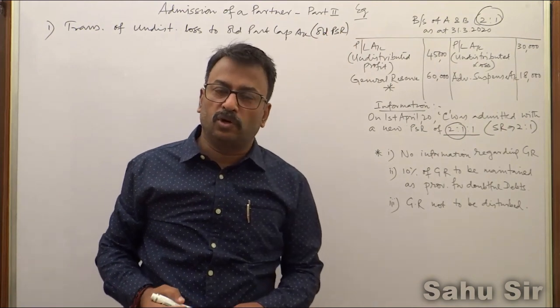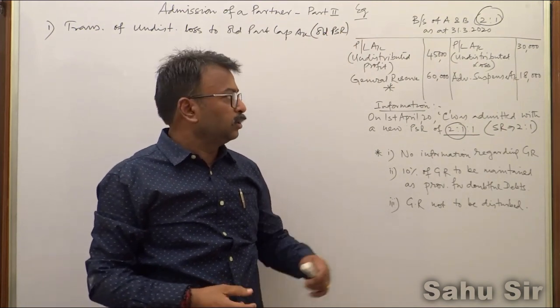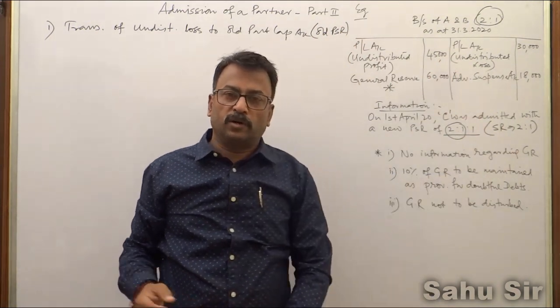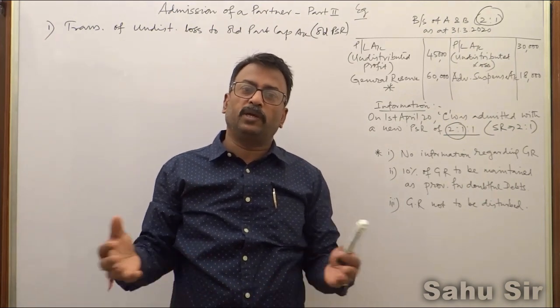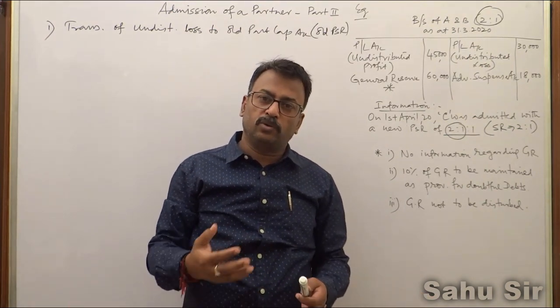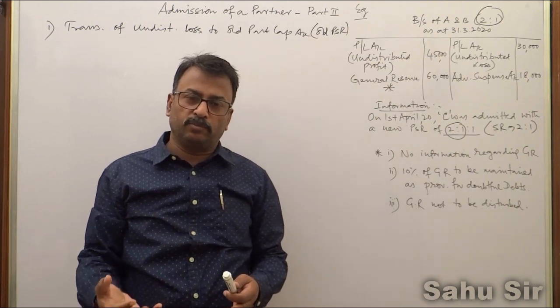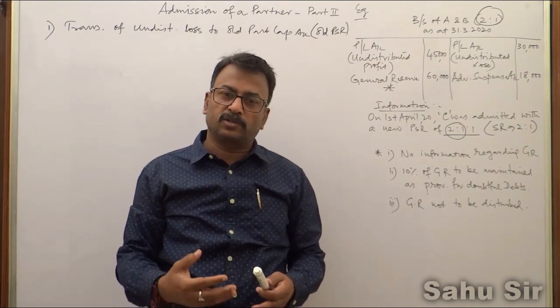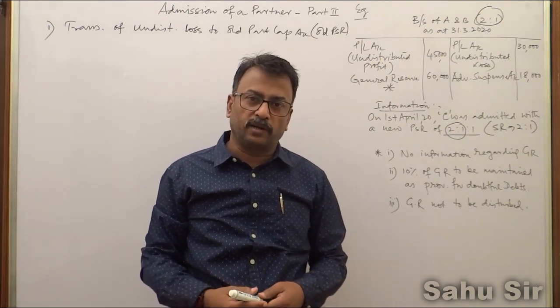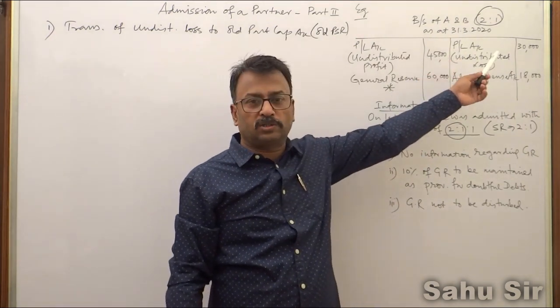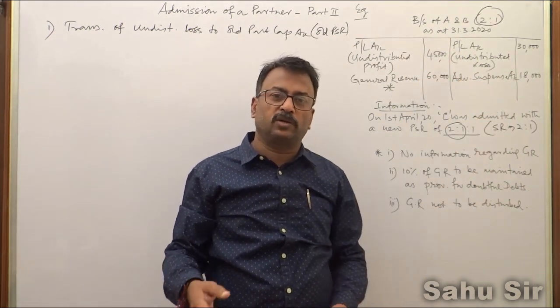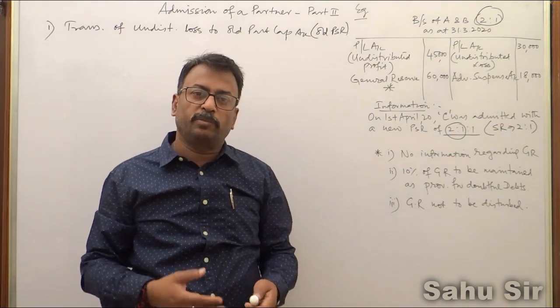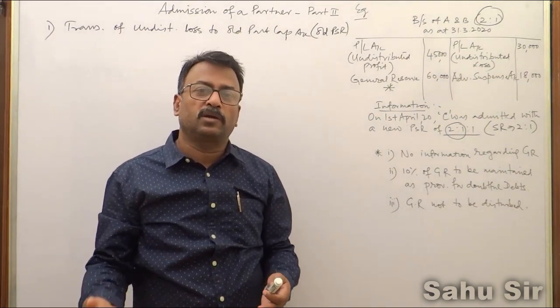So you have to use your fundamental concept. When debit items are transferred, this item will be credited. Whenever you transfer a particular item, you have to check the characteristics or features of that item. Undistributed loss and advertisement suspense are by nature debit. When these are transferred, this account will be credited.